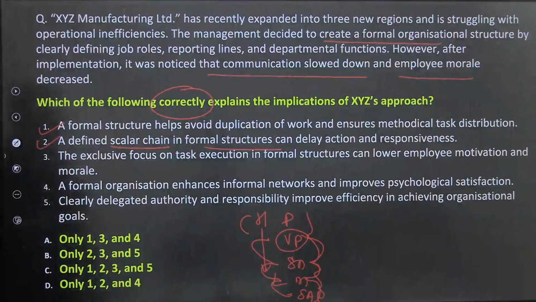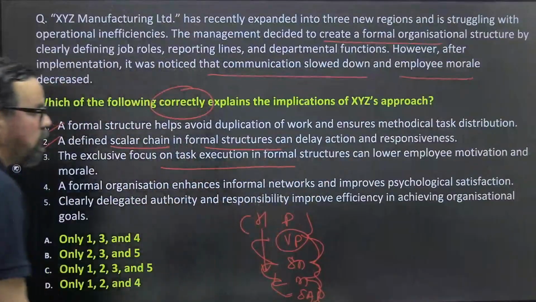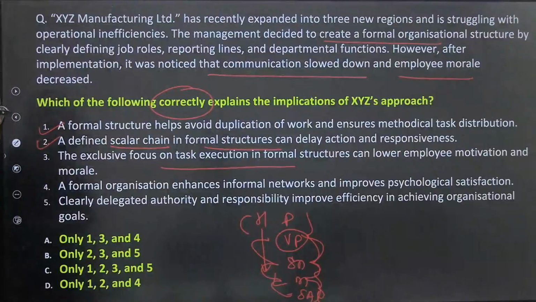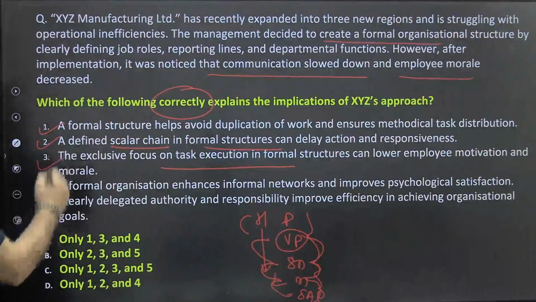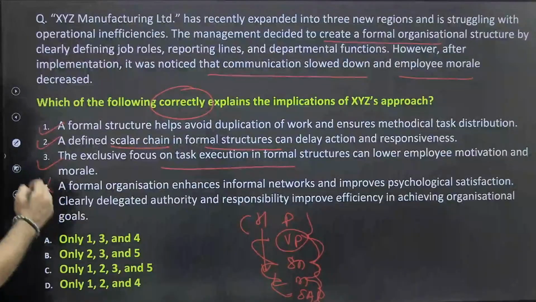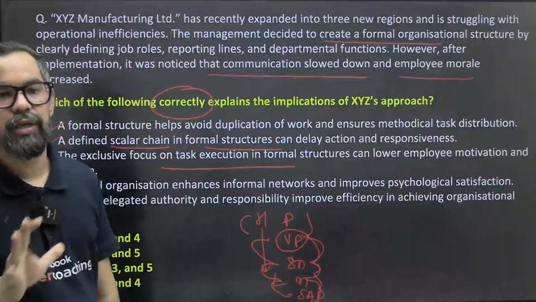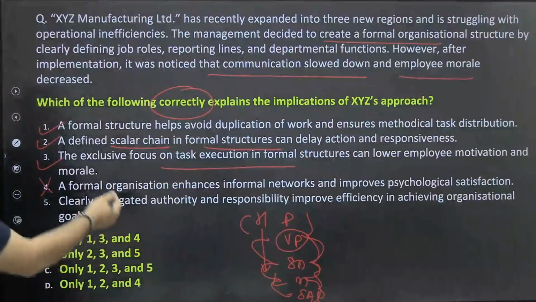The next one is this: the exclusive focus on task execution in formal structure can lower employee motivation and morale. बिल्कुल कर सकता है. A formal organization enhance informal networks and improve psychological. No, here we do not have informal networks. Is basically that gray point communication within the organization. So that is restricted.